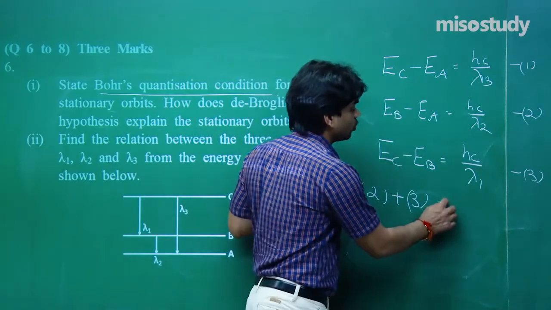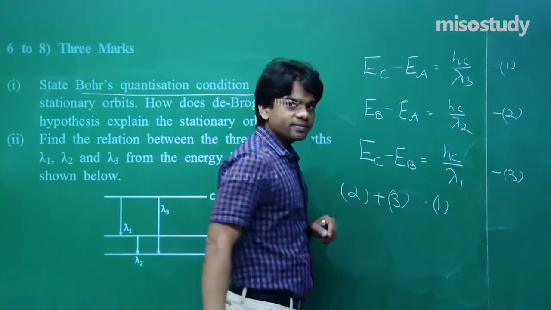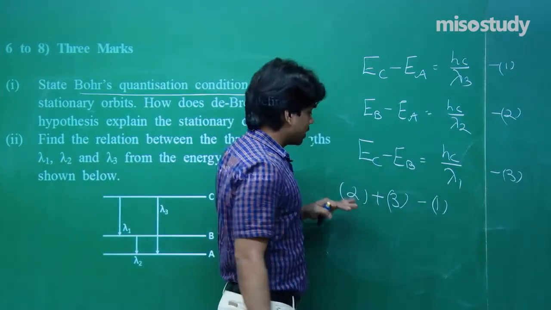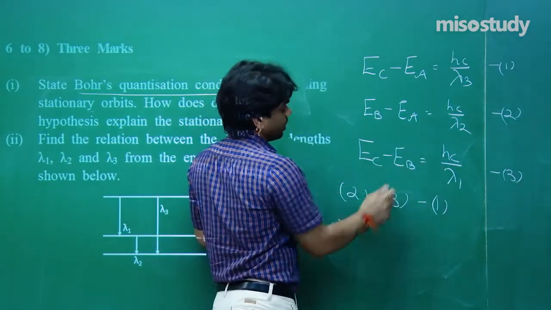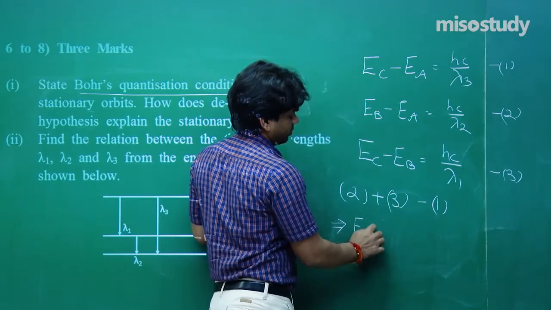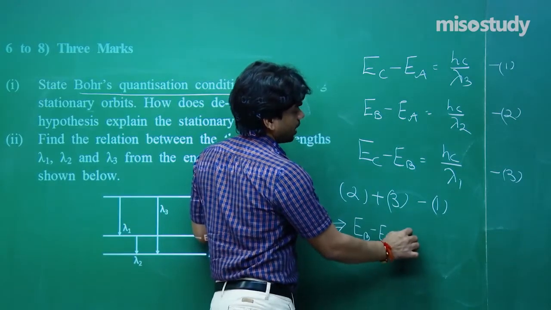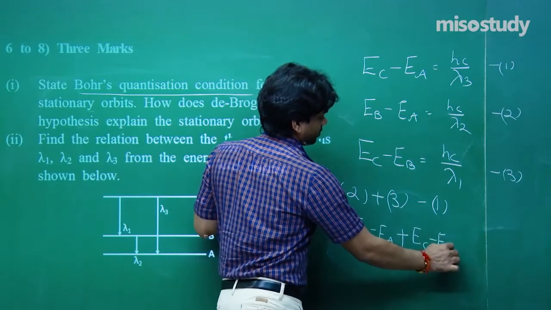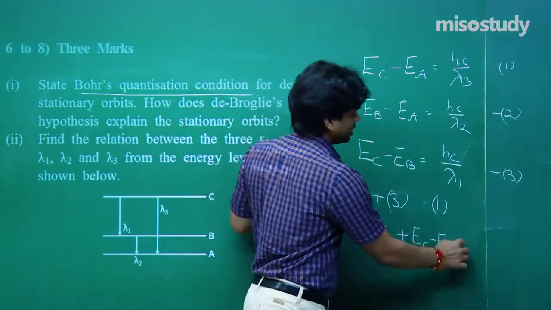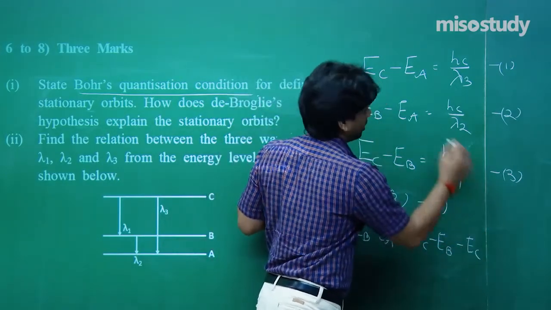And then if I do minus equation number 1, see what I am going to get, 2 plus 3 minus 1. Equation number 2 will give me EB minus EA, plus 3 will give me EC minus EB, and minus 1, so minus EC and plus EA.